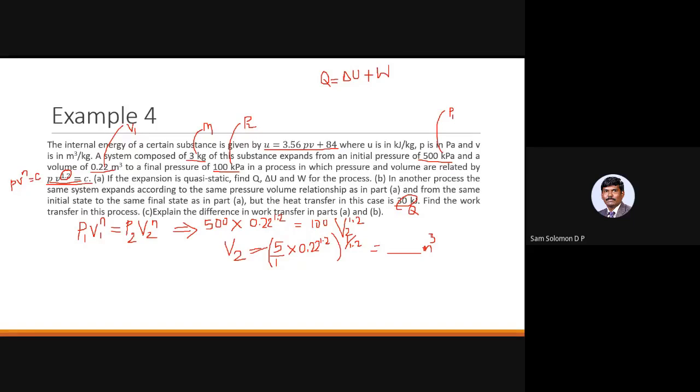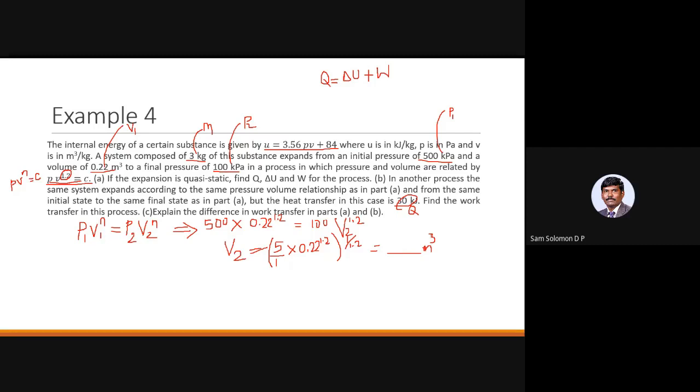Which one shall I start first? Which is possible to find out? Any guess? How will you guys proceed? Should I start with heat transfer or work transfer or change in internal energy?